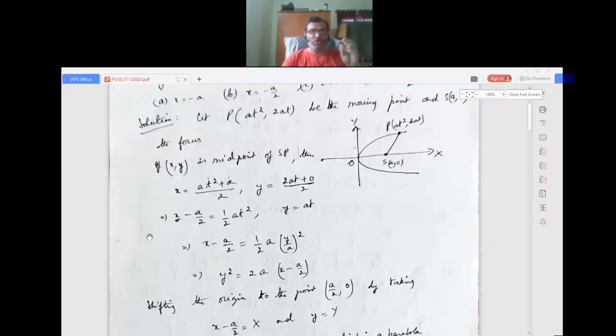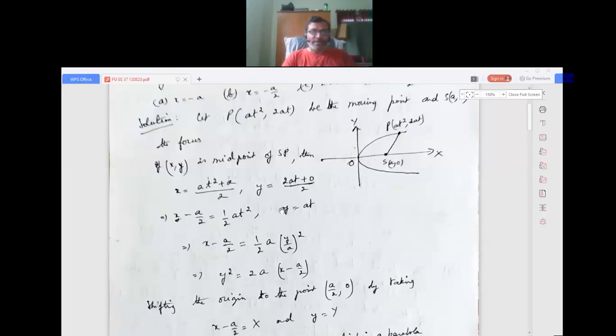This you got because of the midpoint formula: for 2 points (x1, y1) and (x2, y2), the midpoint is given by (x1 plus x2) by 2, (y1 plus y2) by 2. From here starts your simplification. We can split the numerator, that is at squared by 2 plus a by 2. I can write it as x minus a by 2 equals half at squared.